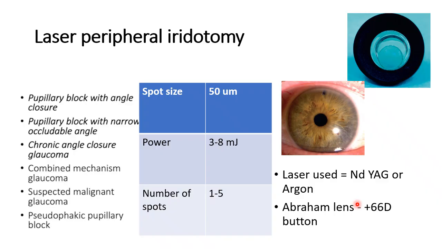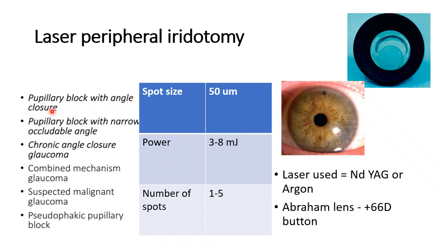I'm not going to talk in detail about the procedure. The laser used is Nd:YAG or argon. The spot size is 50, power 3 to 8 millijoules if you are using an Nd:YAG, and the procedure should be completed in 1 to 5 spots. Indications are important. Please learn these indications.